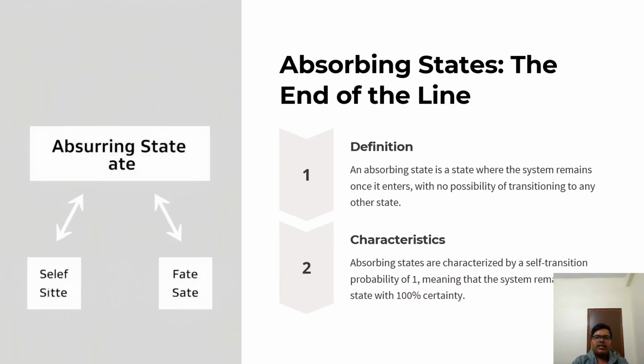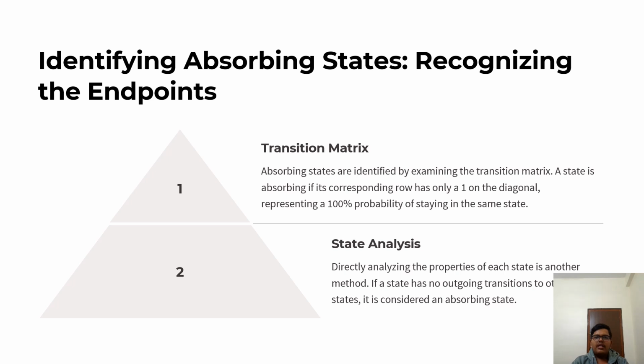Absorbing states. Definition. An absorbing state is a state where the system remains once it enters, with no possibility of transitioning to any other state. Characteristic. Absorbing states are characterized by a self-transition probability of 1, meaning that the system remains in the state with 100% certainty.